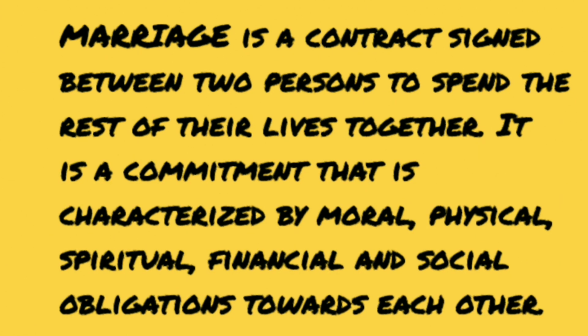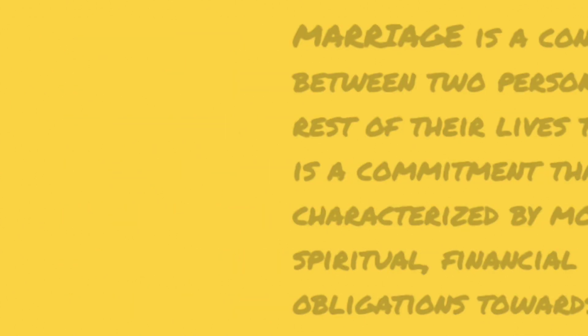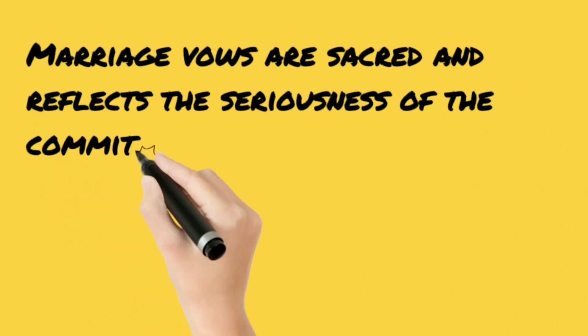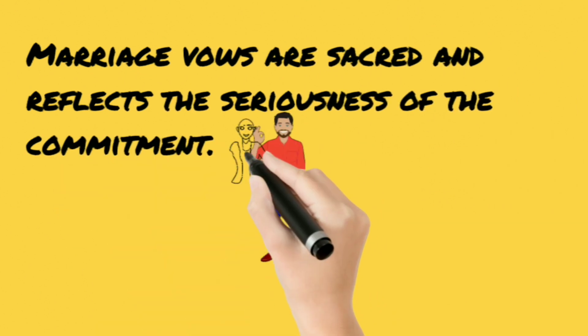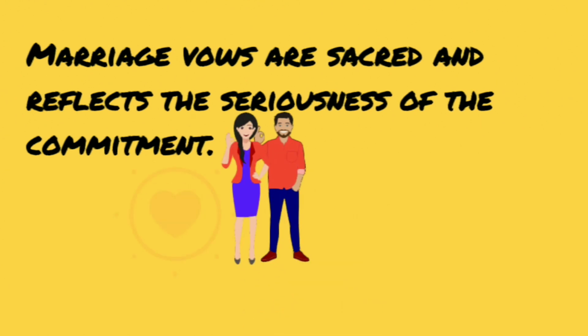The third union, and the one that we normally encourage as a Christian society, is marriage, right? So marriage basically is a legal contract that is signed between two persons to spend the rest of their lives together, right? So these persons are obligated to each other emotionally, physically, spiritually, financially, and all of those things, right?